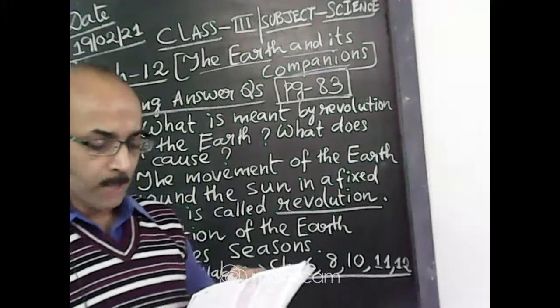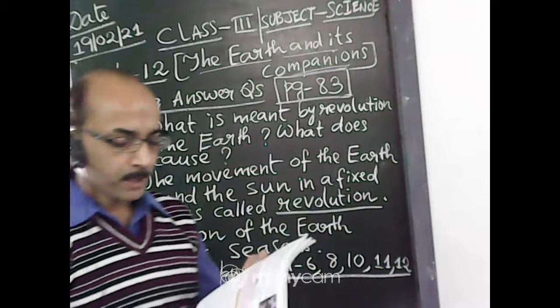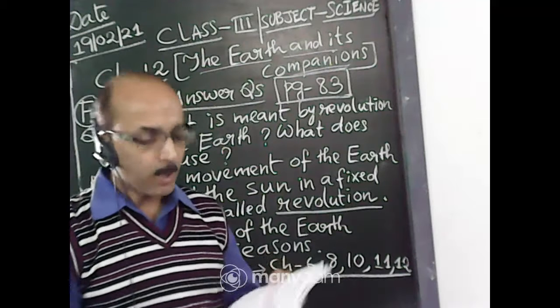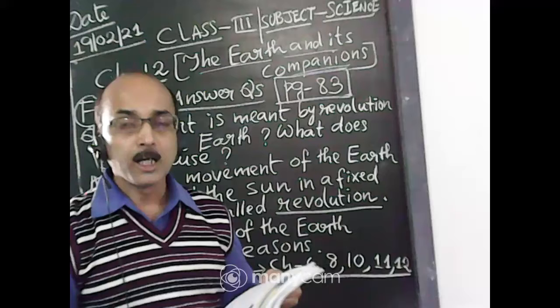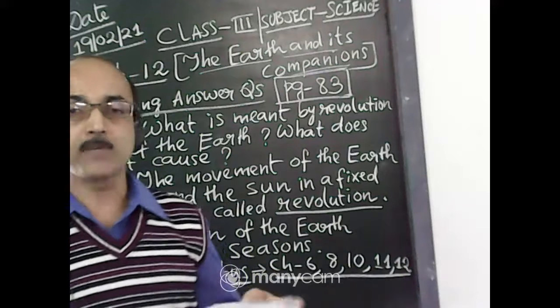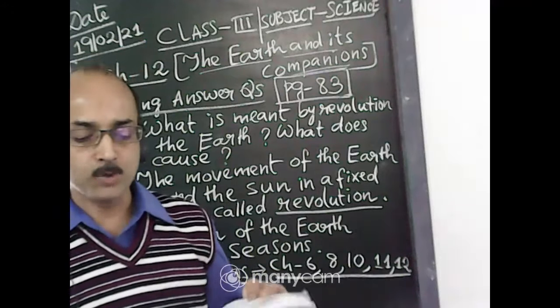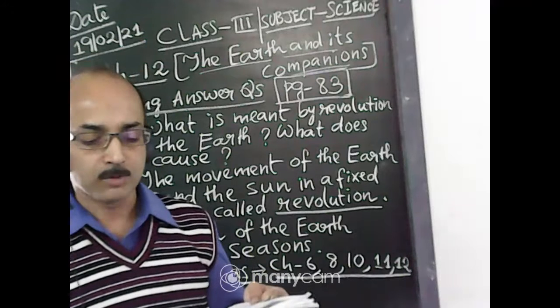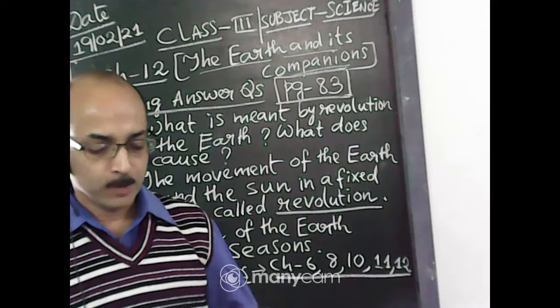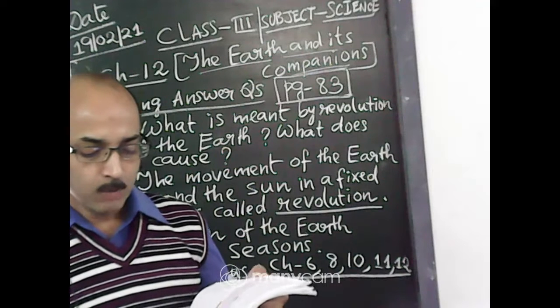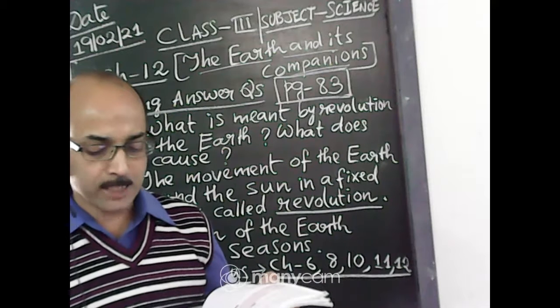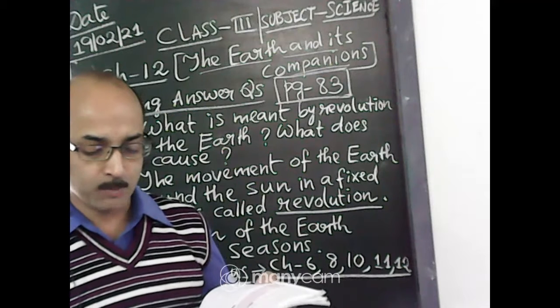Okay. Now short answer question. Question number 1. What are craters? This is very easy. Craters are huge holes on the surface of the moon. Okay. Next one, question number 2. What do you understand by phases of the moon?